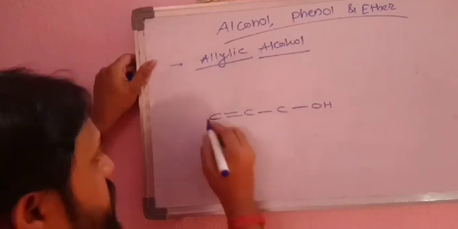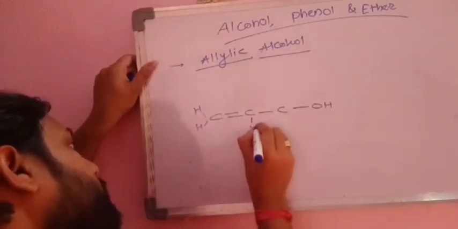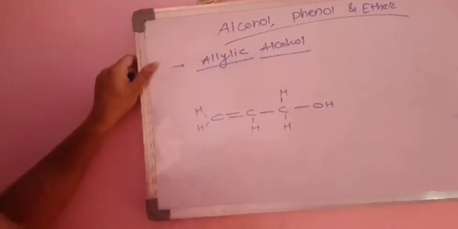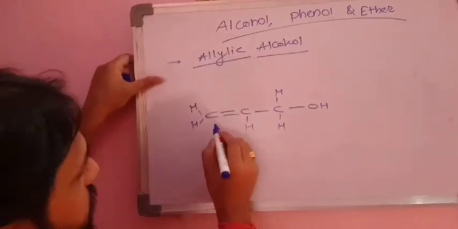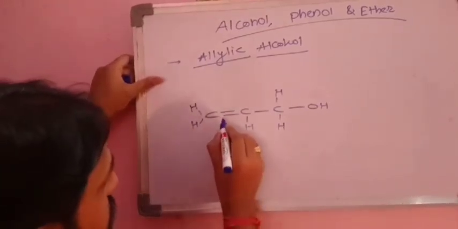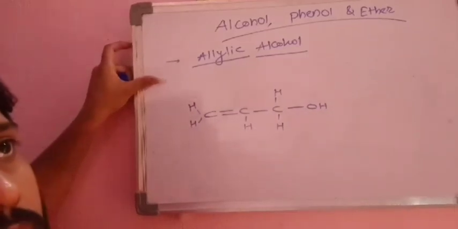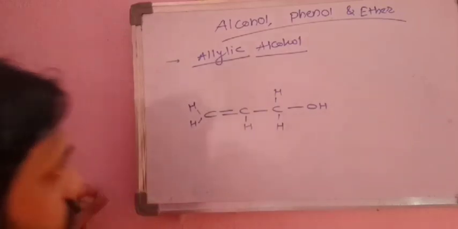Okay, so we have to satisfy the valency, H, and here 1, and we can write its IUPAC name. For writing down the IUPAC name, we have to select again. Now see, here two functional groups are there. One is the double bond and another one is OH. So which functional group has higher priority? Yes, it is OH.